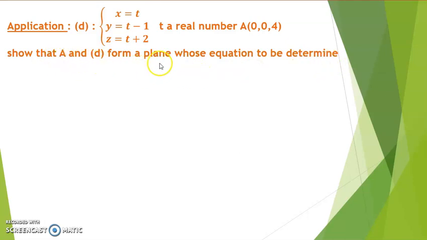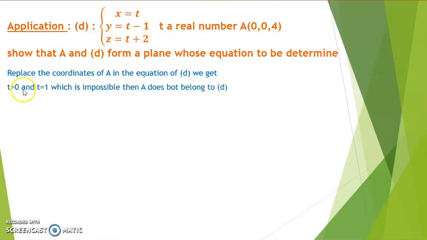A and D form a plane if A does not belong to D. First we need to show that this point A does not belong to D by replacing the coordinates of A in the equation of D: replace x by 0, y by 0, and z by 4. We get t equals 0 and t equals 1, which is impossible. Then A does not belong to D, so A and D form a plane P.